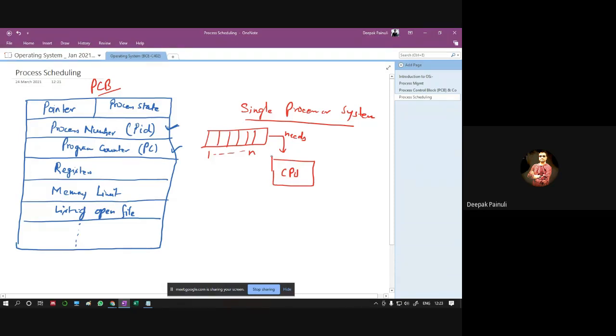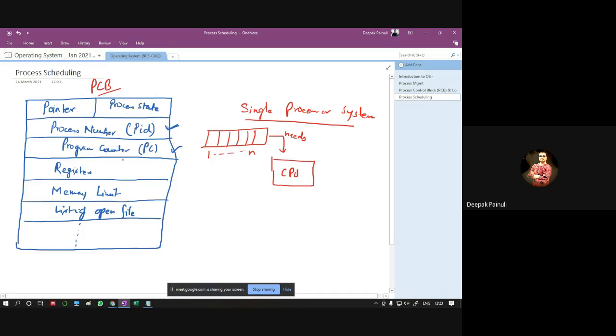So that means CPU is a shared resource, and every process is sharing this, right? So what is the responsibility of the operating system here is that it must allocate CPU to every process one after another, one by one, right?